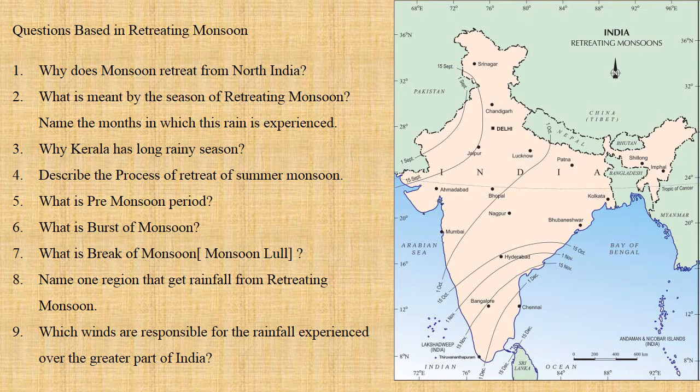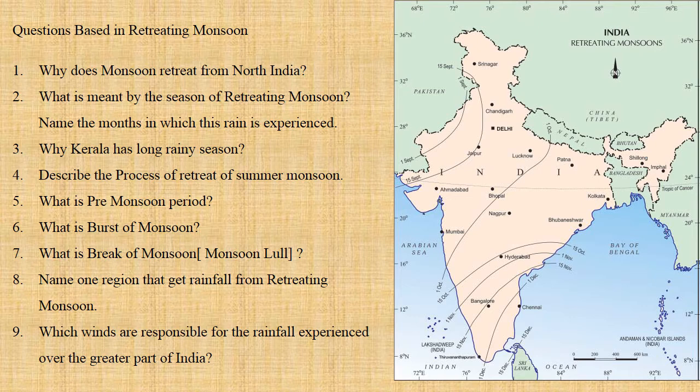Slowly the withdrawal will be from central India, then peninsular India, and then southern tip of India as seen in the map. You have to look at the lines with the dates. You will understand with the help of that. Second question. What is meant by season of retreating monsoon? It's a transition period between the withdrawal of southwest monsoon wind and the onset of northeast monsoon wind. Name the months in which this rain is experienced: October and November.